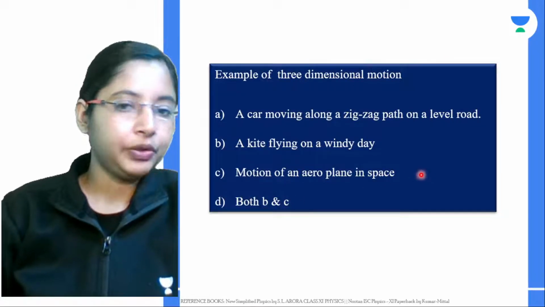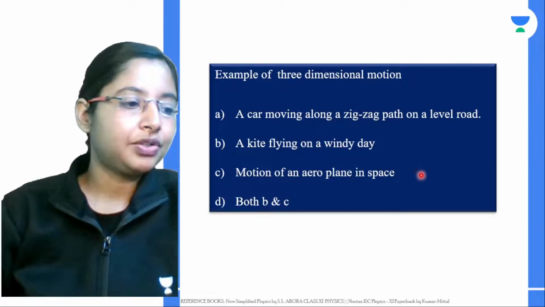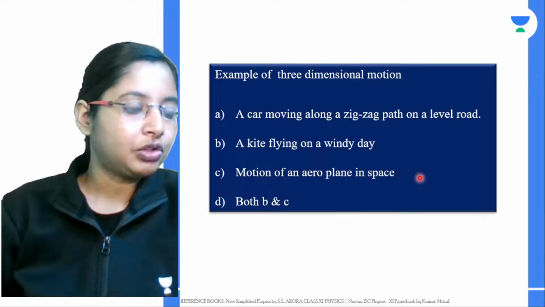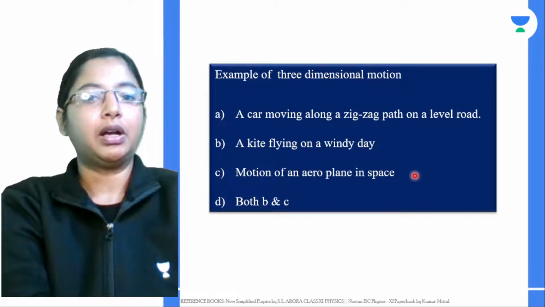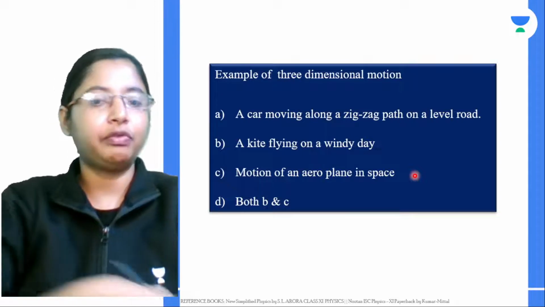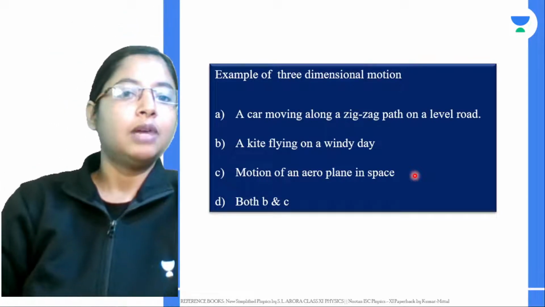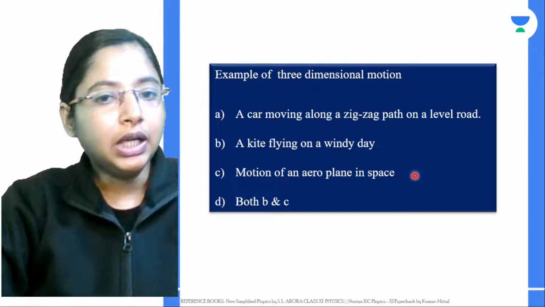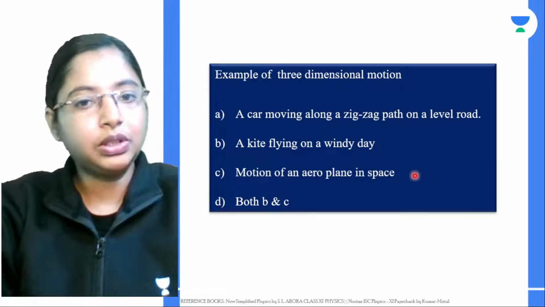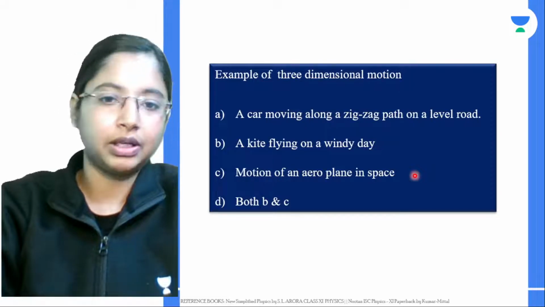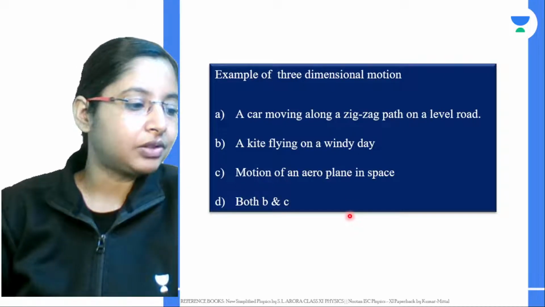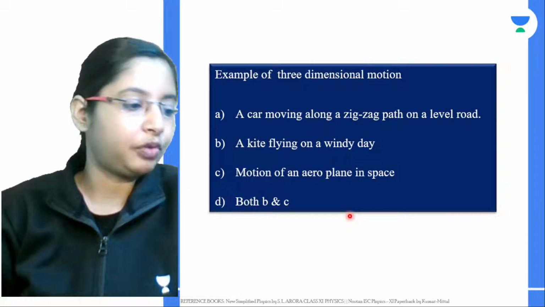You mean the boats? For boats, you can concentrate more on motion in a plane than motion in a straight line. Motion in a straight line was given in your syllabus, but do cross check whether it is there or not. More than this, you can look more into motion in a plane, and whatever you're doing, always give importance to both numerical as well as theory. Here, whatever you're learning is just the basics, so try to do more numerical. That would be helpful for you.